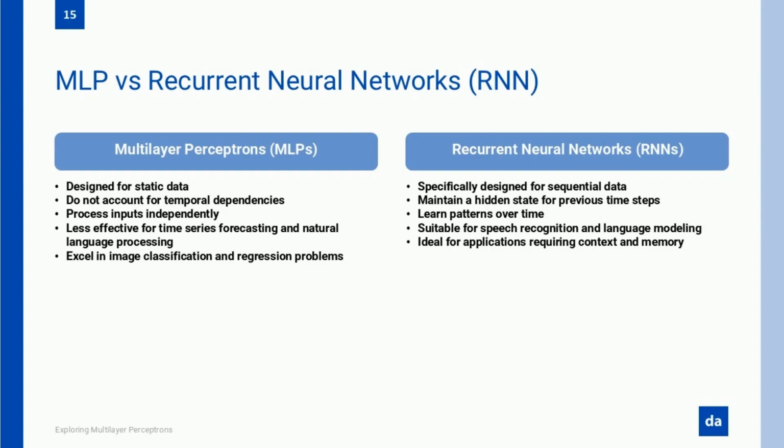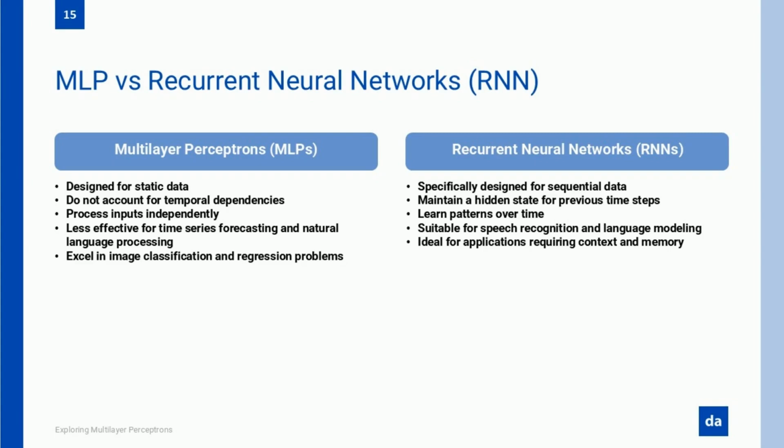But here's the catch. Standard RNNs struggle with long-term dependencies. As the sequence gets longer, the network starts to forget earlier information, leading to a problem known as the vanishing gradient issue. If you've ever tried to remember a phone number for too long and eventually lost track, that's exactly what happens to an RNN trying to process long sequences.